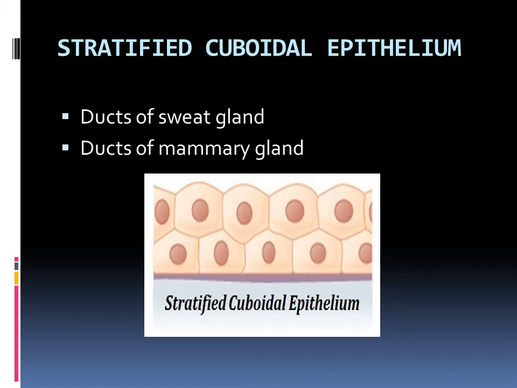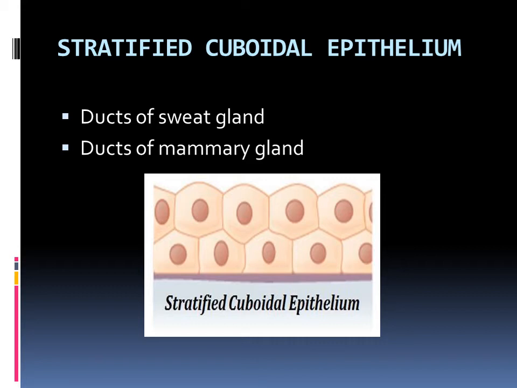First of all, it is present in the ducts of sweat glands. The sweat glands are also present in the skin only. They secrete the sweat. Okay, so the sweat will be let out through the duct. The sweat will be let out of the skin through the duct, and that duct consists of this epithelium, right?